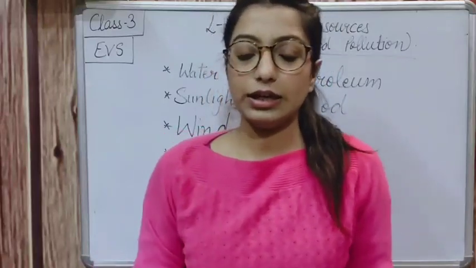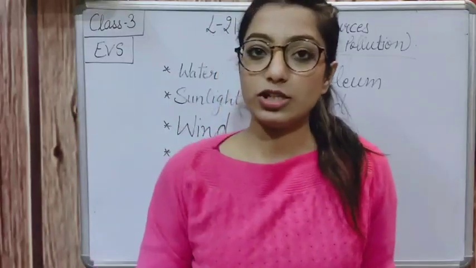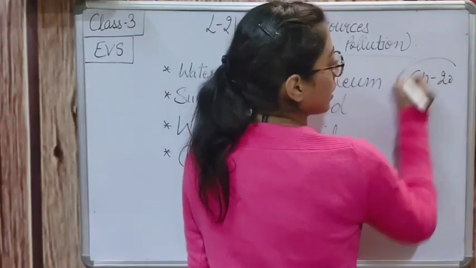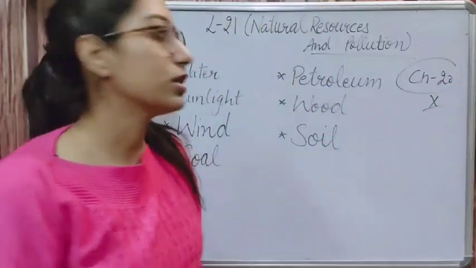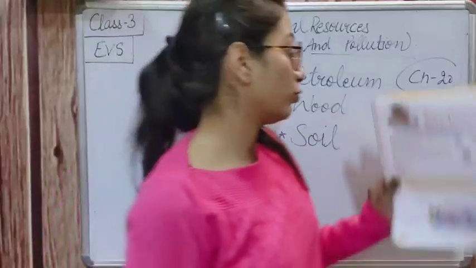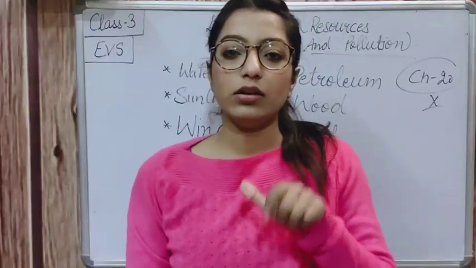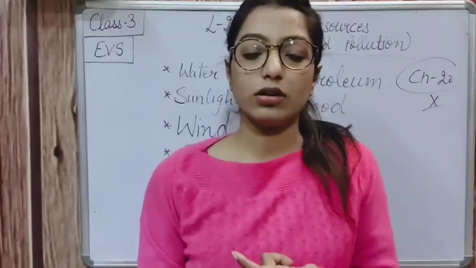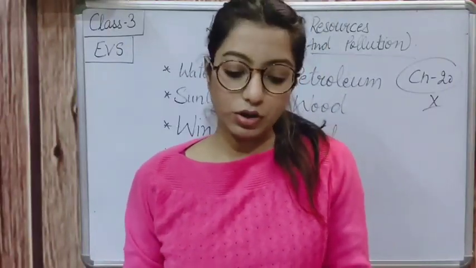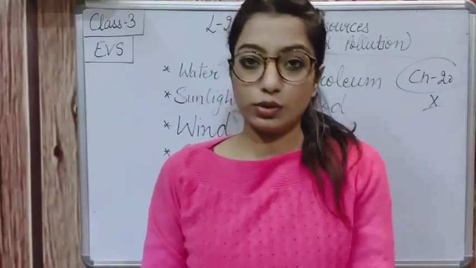But before that, I want to tell you one chapter is again deleted. Chapter number 20, after the 19th chapter we are starting with the 21st chapter, and chapter number 20, moving here and there, is not in the syllabus, right? So let me tell you what was in that chapter. This was about moving here and there by some vehicles, all about the vehicles only. If you want, you can read this chapter and take a quick review of that, but it will not be included in our syllabus.